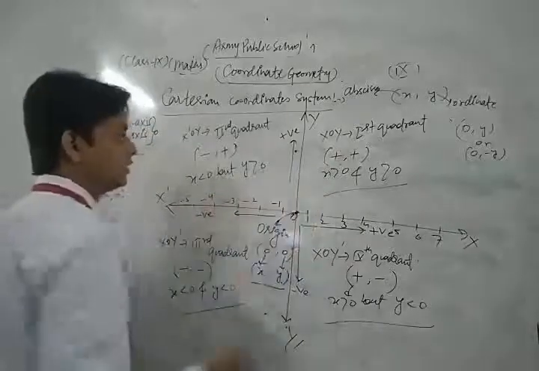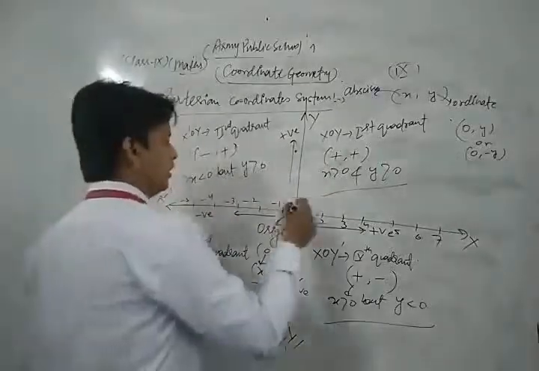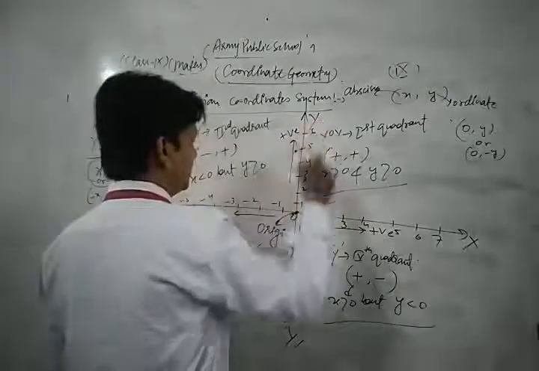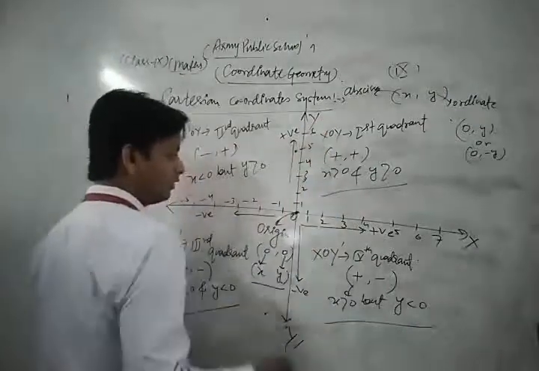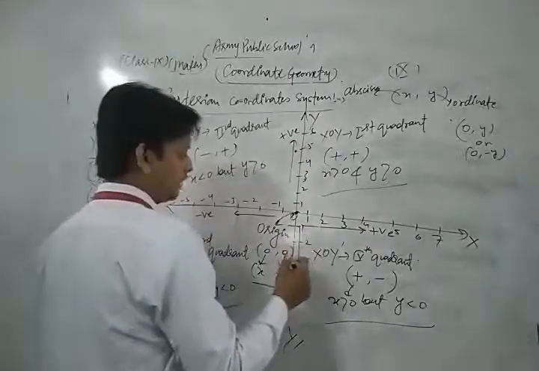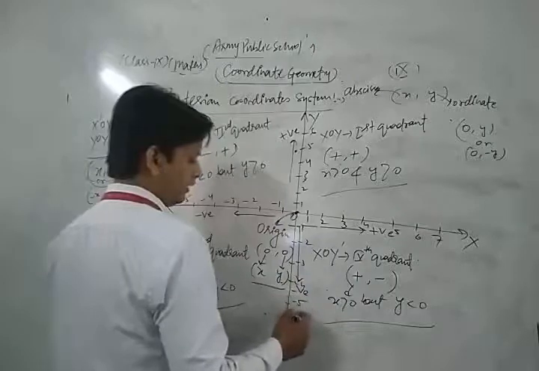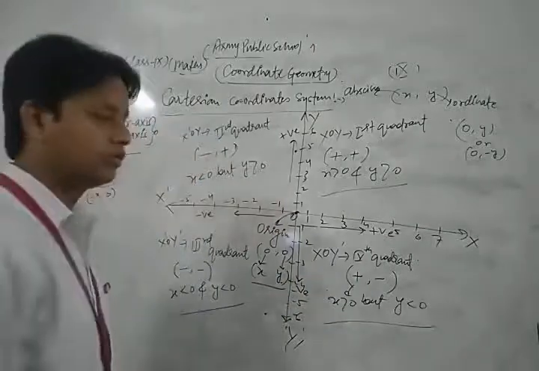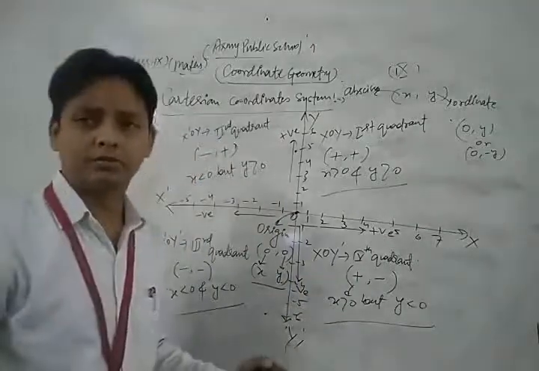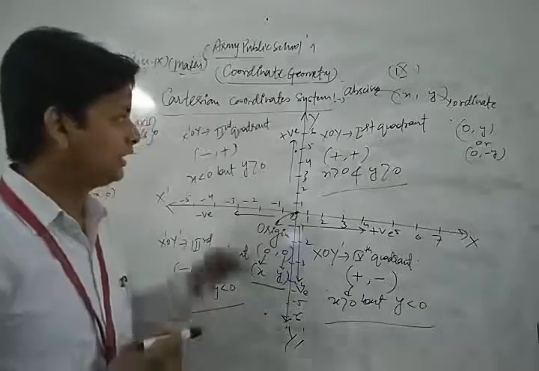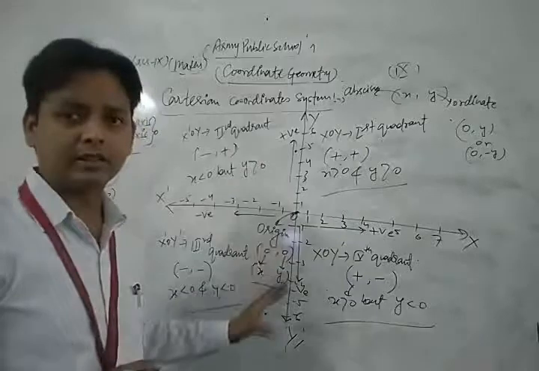In this direction we take +1, +2, +3, +4, +5, +6. And in this direction, the negative of y, we take -1, -2, -3, -4, -5, -6 and so on. So in this way you can plot each and every point on the graph paper using the concept which we discussed in this class.